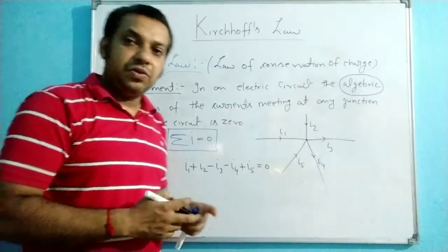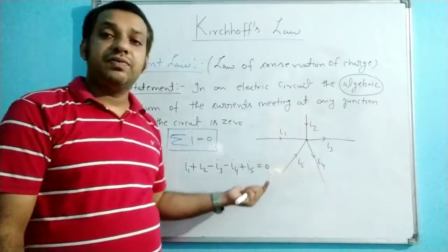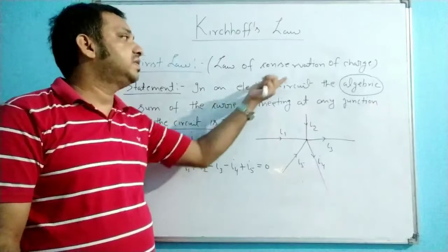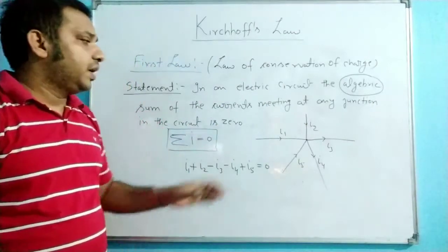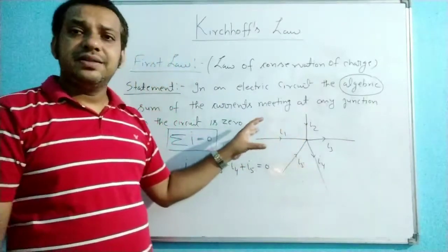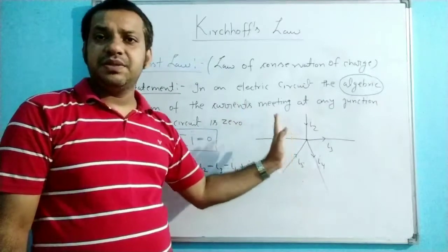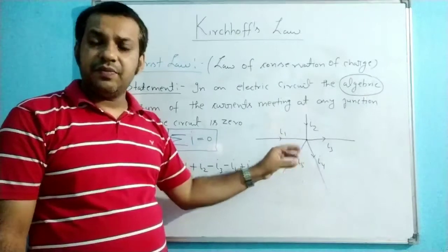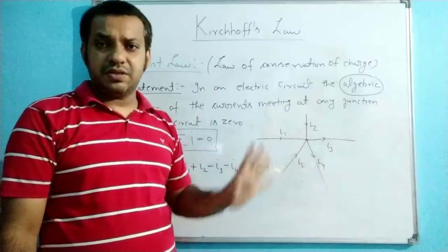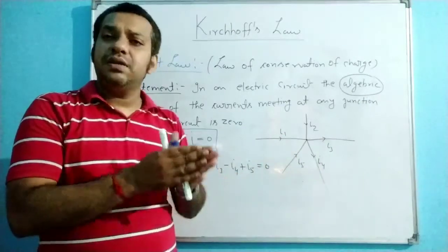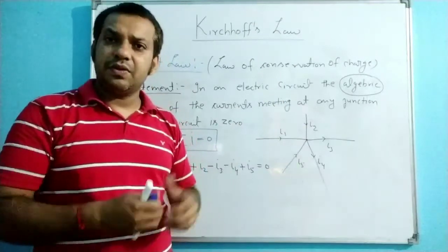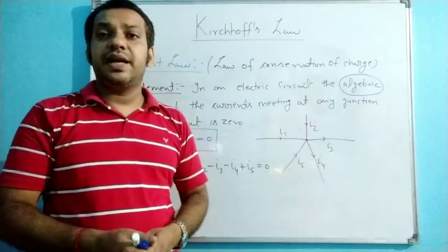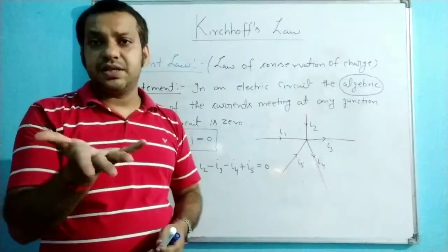Right now, here I am taking the algebraic sum of all the currents. Now how does this particular statement justify the law of conservation of charge? Whatever the charge is coming, the flow of charge is basically responsible for these currents. Whatever amount of charge is reaching the junction, the same amount of charge will go outside, because there is no property of the junction that will absorb or create some charge.